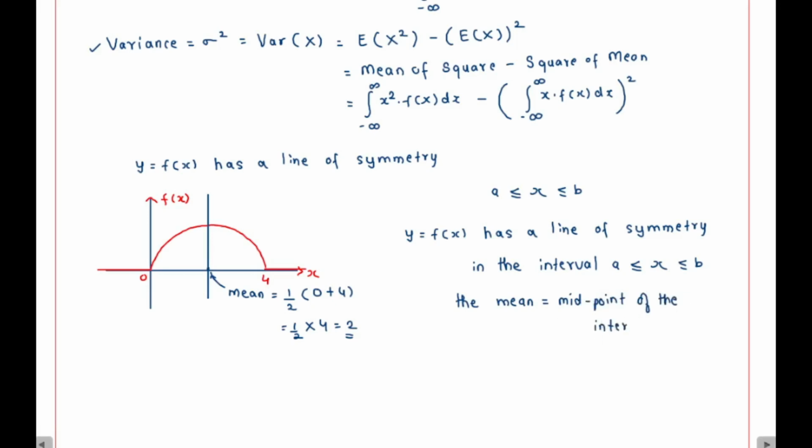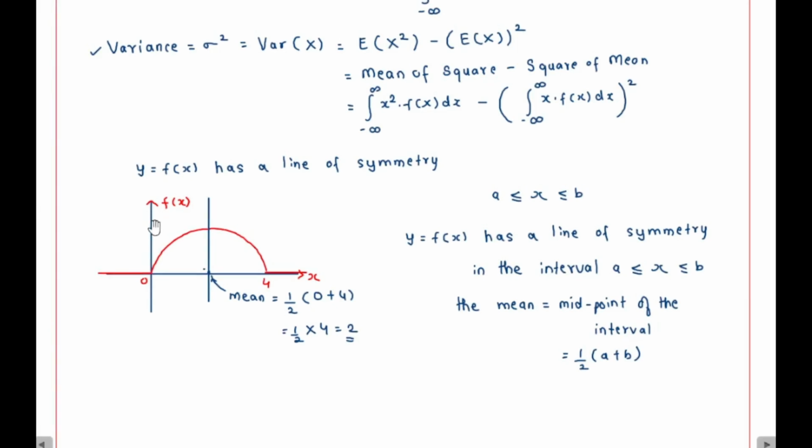So I can directly say here the mean will be equal to half of a plus b. This value here will be the mean. We will understand this particular concept much better when we take an example in the next video.